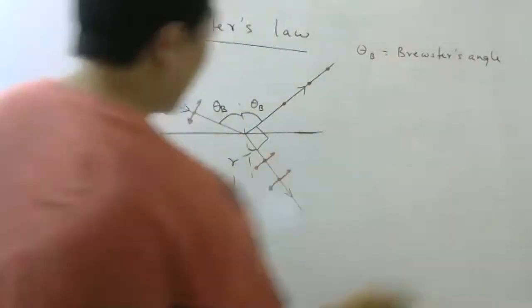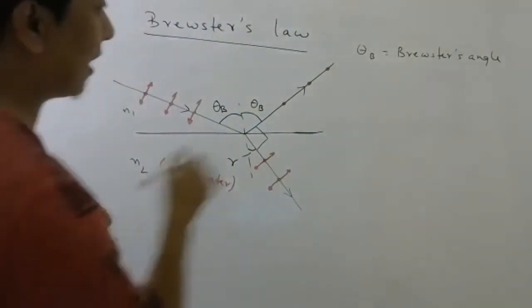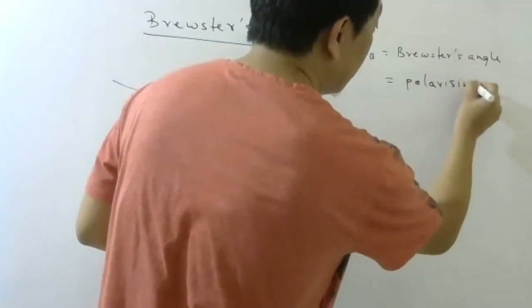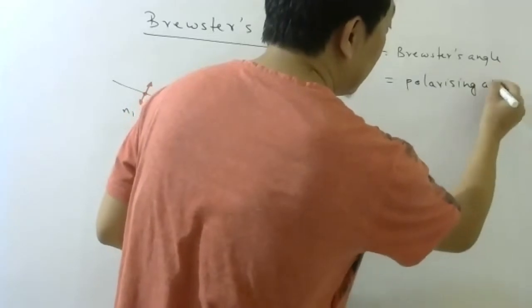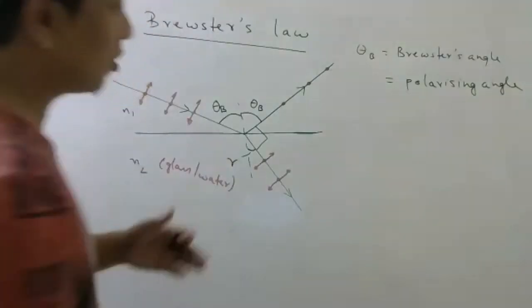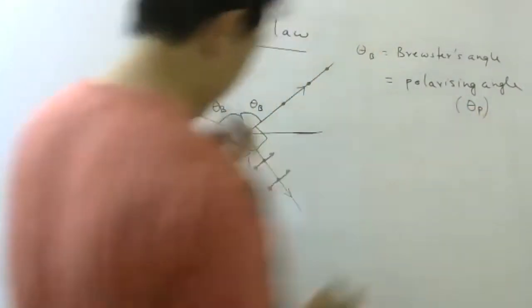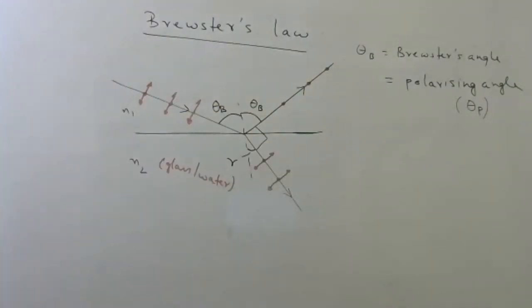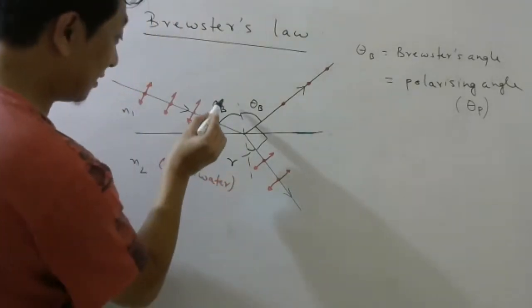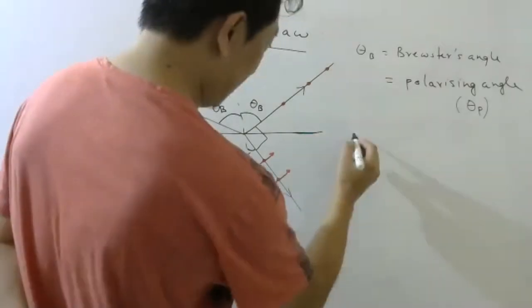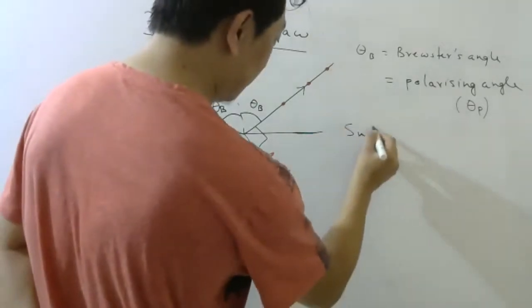Now we want to find a relation between this Brewster's angle. Sometimes it is called polarizing angle. And when we call it polarizing angle, that time we write the symbol theta p. They are same. We want to find a relation between this and refractive index. Simple. Let's use Snell's law.